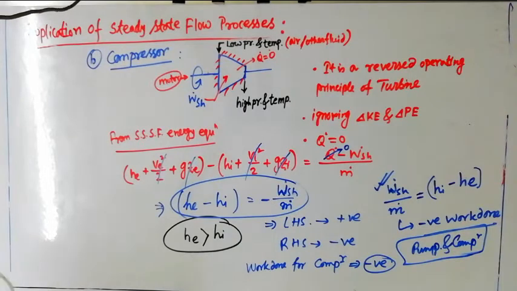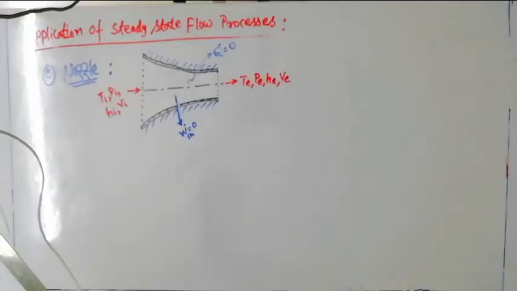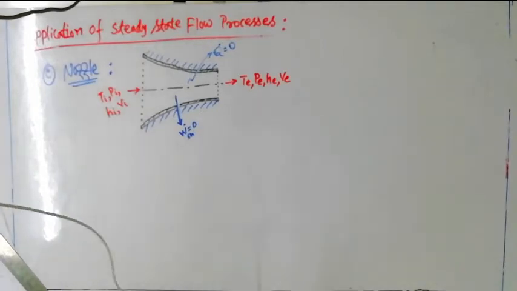Okay, now we are going to see how this equation can be applied to other devices. Now if we apply the same steady flow energy equation to another device known as a nozzle, it is also an open system.